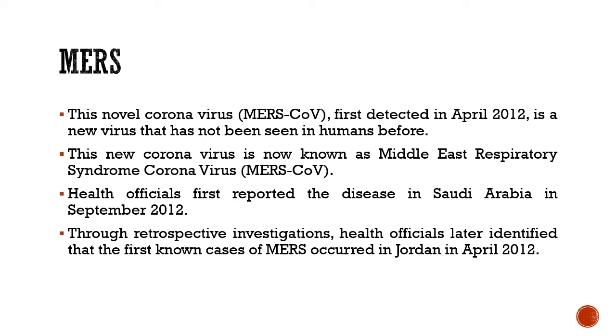Okay. So it was a new virus that had not been seen in humans before, hence the novel origin of the virus. This new coronavirus is now known as Middle East Respiratory Syndrome coronavirus, that is MERS-CoV. The health officials first reported the disease in Saudi Arabia in September 2012.